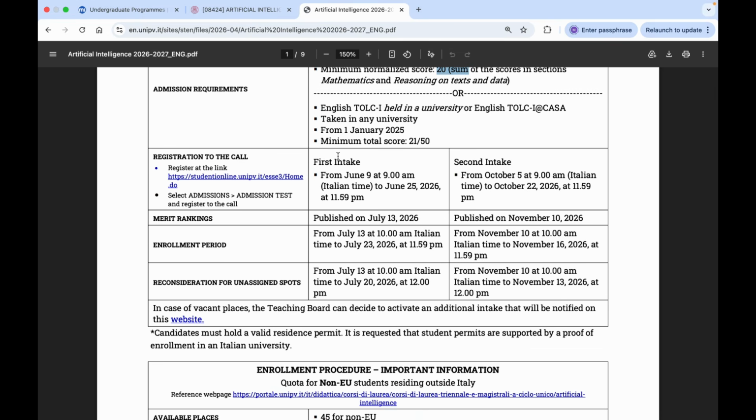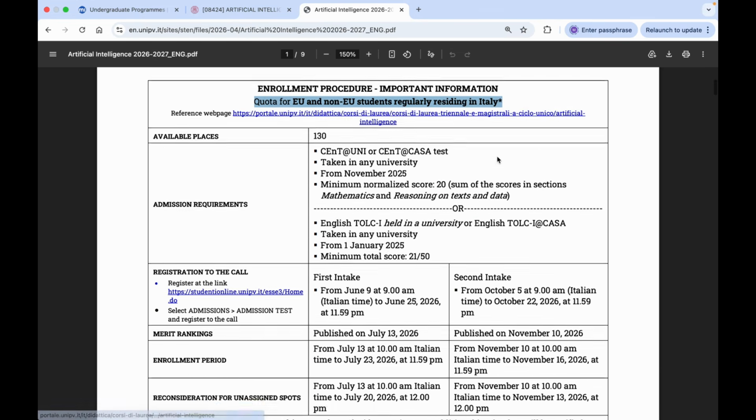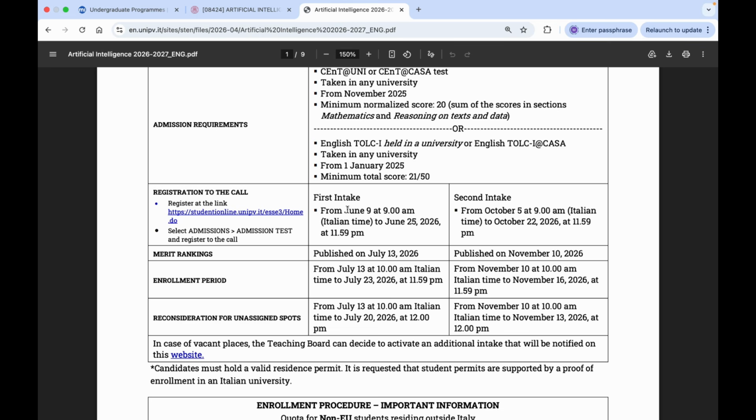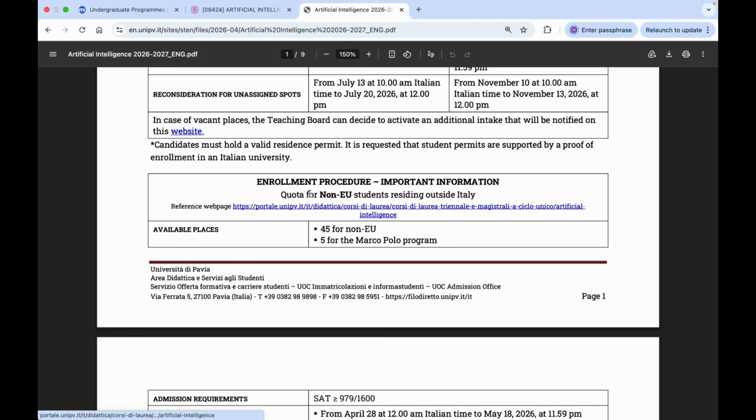The admission intake for this category of students, EU and non-EU students living in Italy, is as follows: the first intake is from June 9, 2026 to June 25, and the second intake is from October 5 to October 22. Then we move to, importantly, non-EU students residing outside Italy.